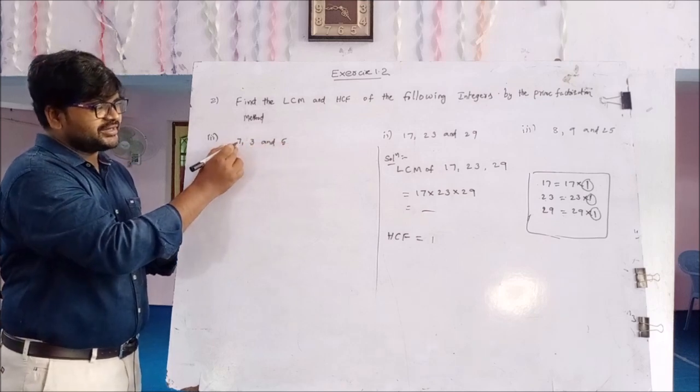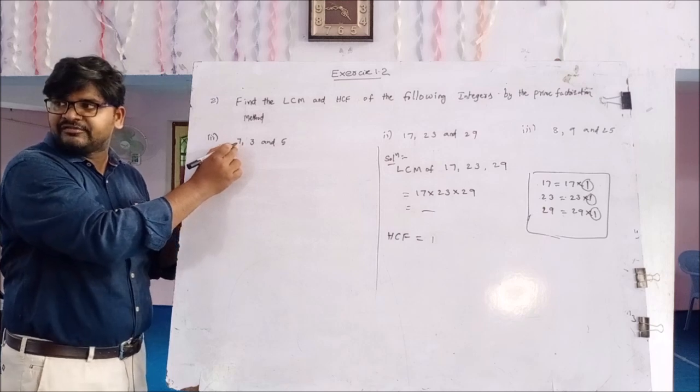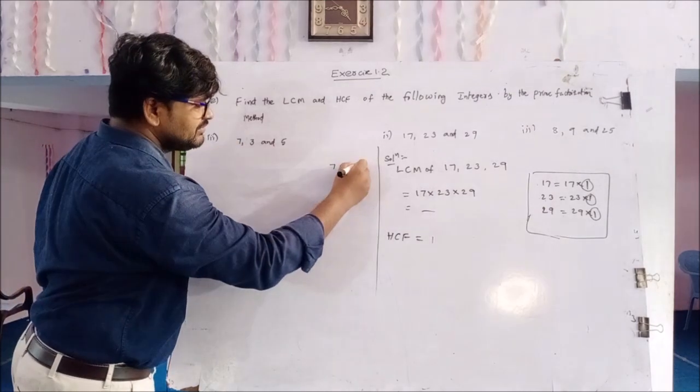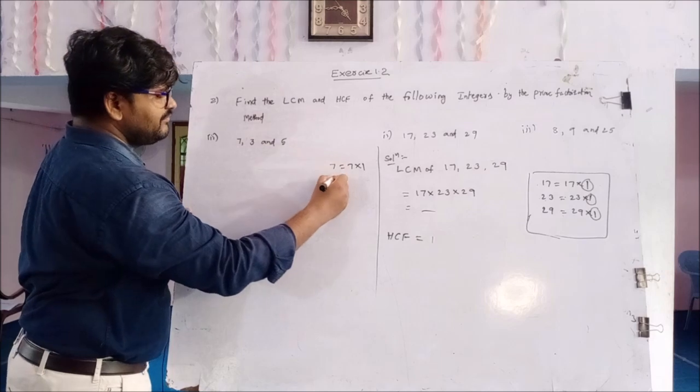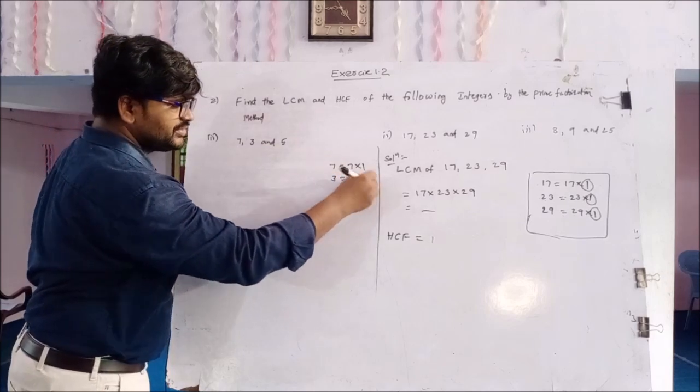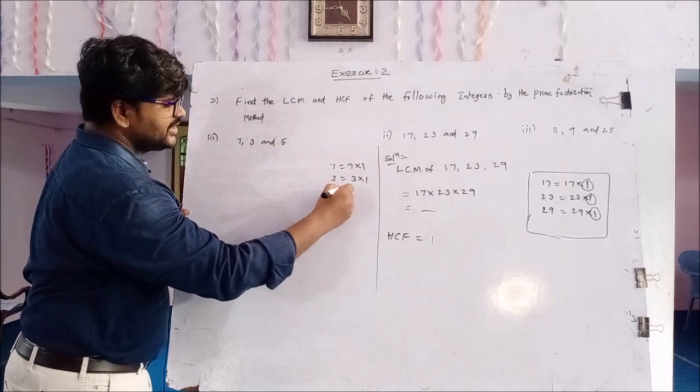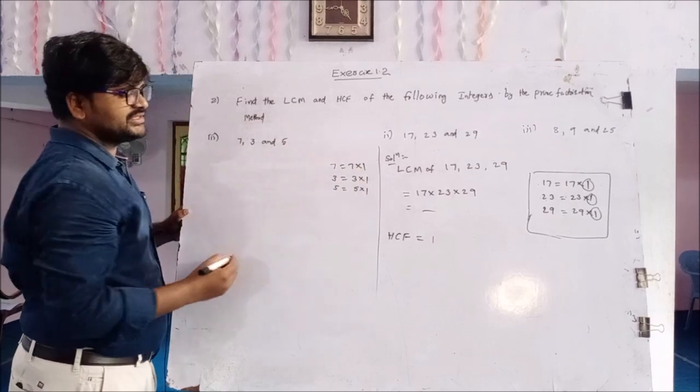So first of all, we have to find the LCM of 7, 3 and 5. Prime factorization of 7 equals 7 1s are 7. Prime factorization of 3 equals 3 1s are 3. Prime factorization of 5 equals 5 1s are 5.